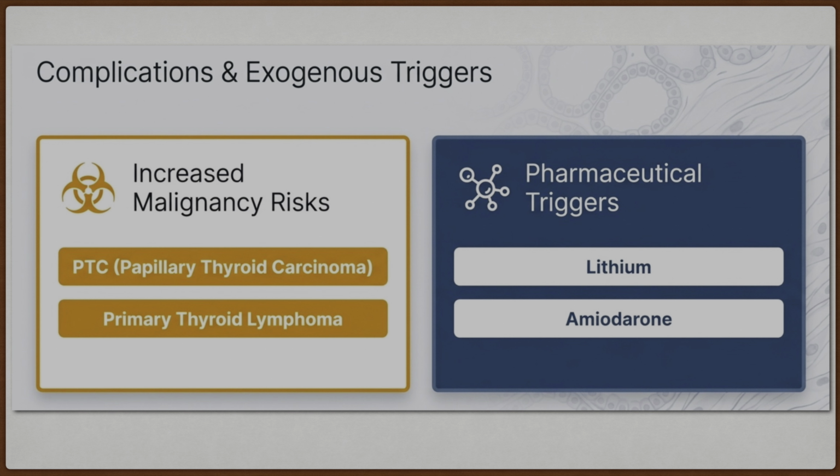Complications are the formation of papillary thyroid carcinoma and primary thyroid lymphoma. The pharmacological triggers are lithium and amiodarone.